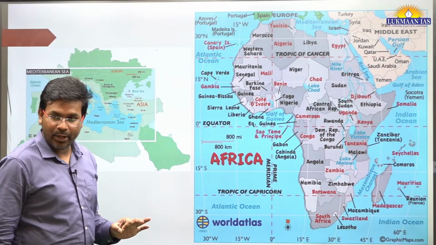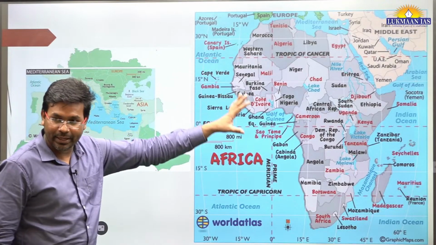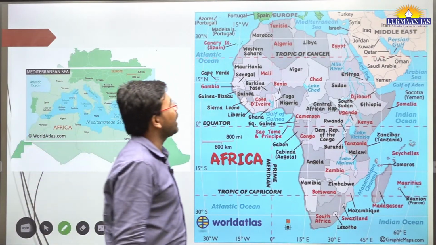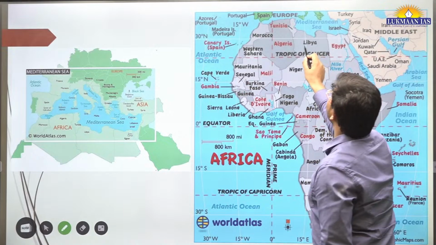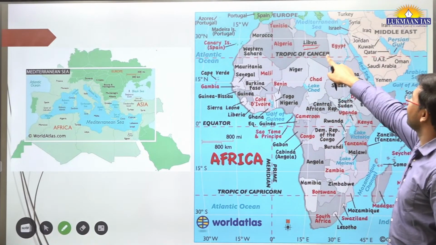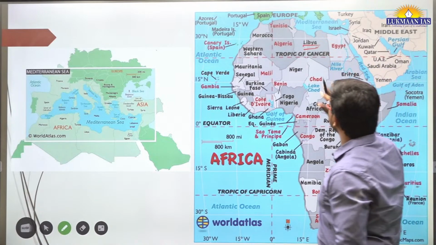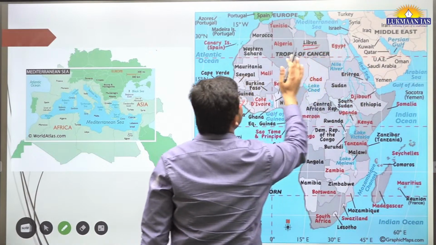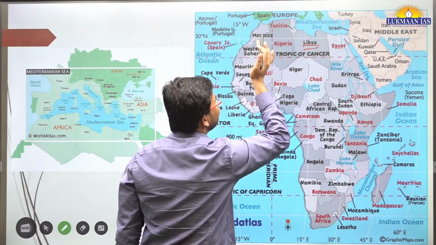So where is Libya located? Libya is located in Africa, in North Africa. Now let us see Libya. So this is Libya. This is the location of Libya. Libya is located in North Africa here. So this is the northernmost country, we can say. Although these countries are expanding.